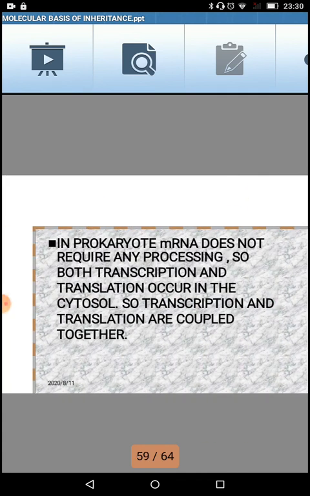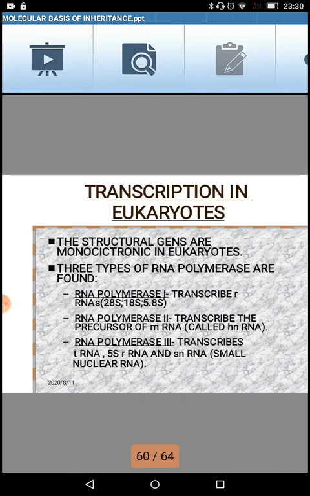I'll just start from the beginning. Transcription in eukaryote. The structural genes are monocistronic in eukaryote. We know that for one polypeptide, one type of structural gene is needed in eukaryote. 3 types of RNA polymerase are found. First one is RNA polymerase 1, which transcribes ribosomal RNA, that is rRNA, which can be 28S, 18S, 5S, all those types you can get.